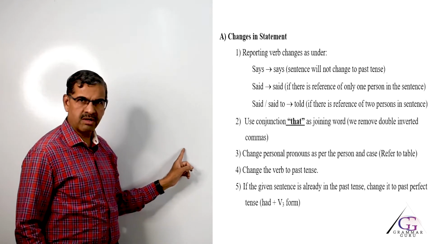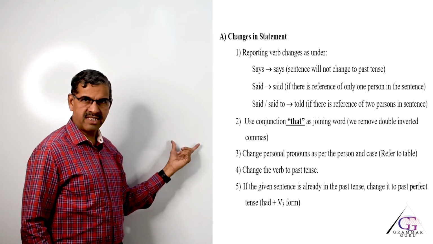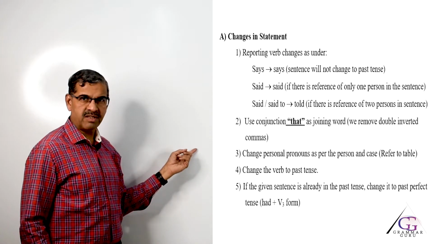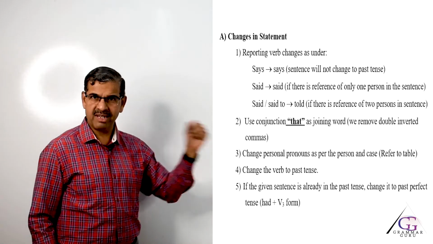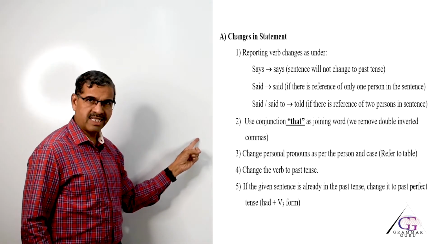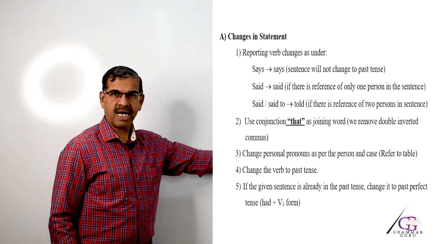Rule number 4 is the verb in a given sentence. If there is a helping verb, it will change to past tense. The main verb will remain without change. The verb in the sentence will change to past tense.